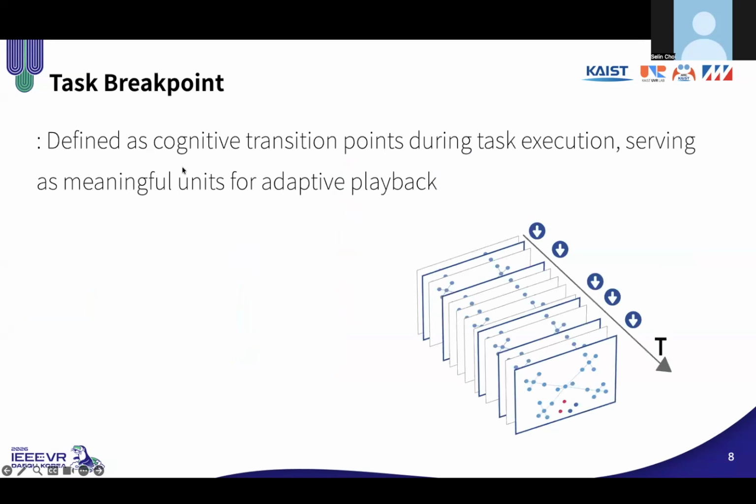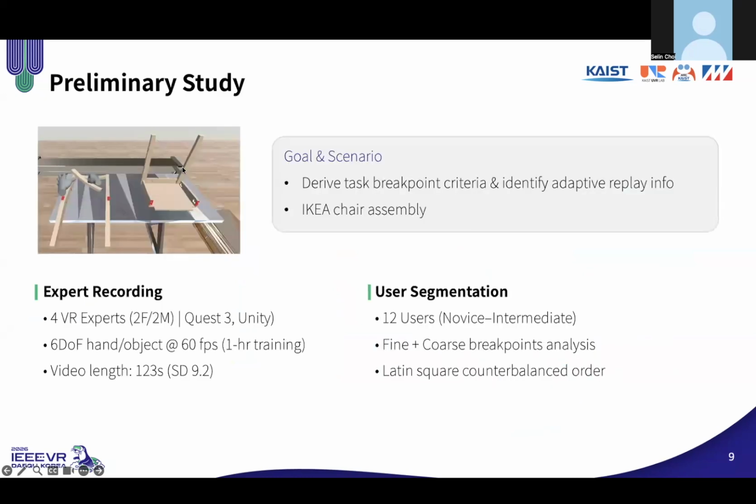Before diving into the method, we define a task breakpoint as a cognitive transition point during task execution, marking the boundary of a meaningful unit that can support adaptive playback. Next, we ran a preliminary study to derive breakpoint criteria and understand what information is needed for adaptive replay. We used an IKEA chair assembly scenario.